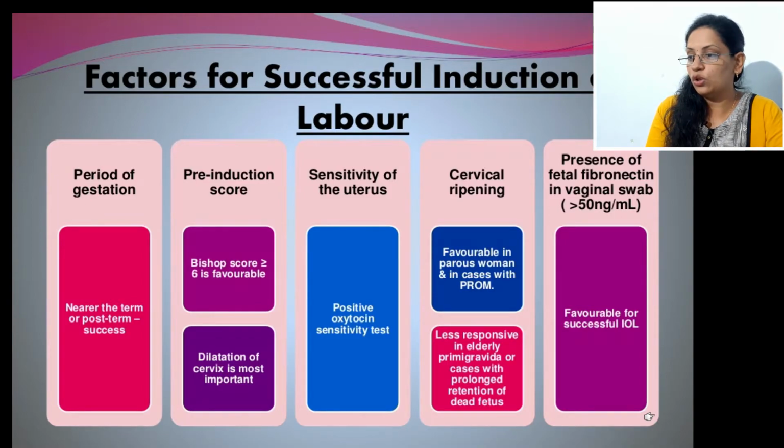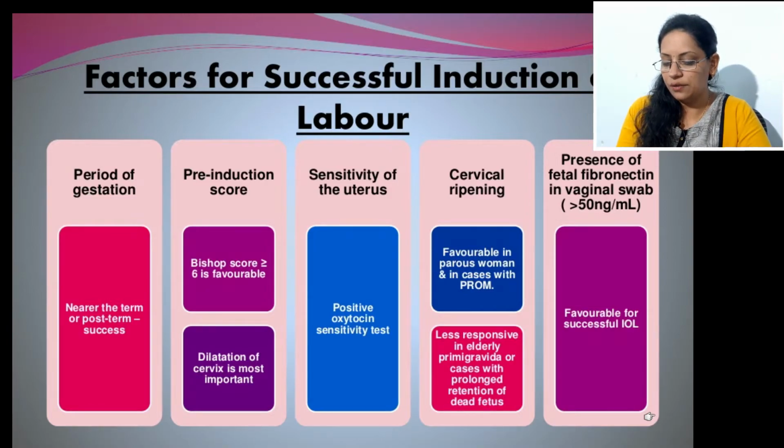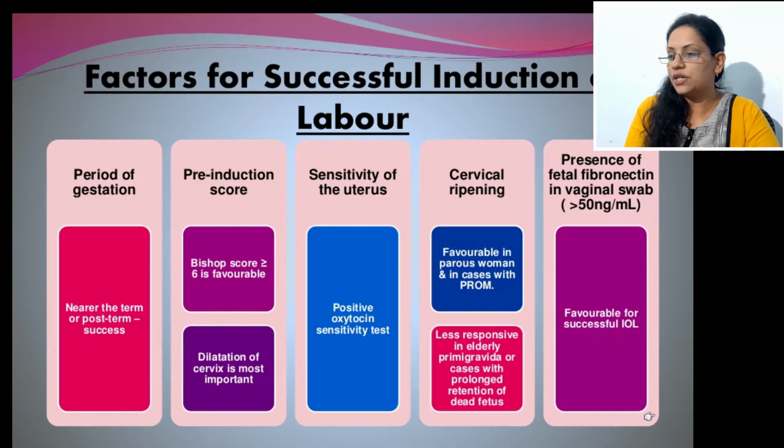Next is Bishop's score. If it is more than 6, at least more than 6, then good. Everything is favorable, we can have safe vaginal delivery. So Bishop's score is the second factor. Next is dilatation of cervix. Again, that consists of Bishop's score only, but still if dilatation is favorable, that is a factor for induction of labor. Next is sensitivity.